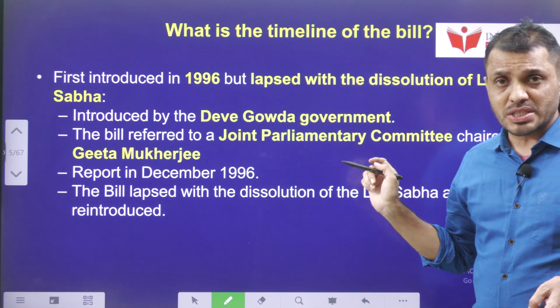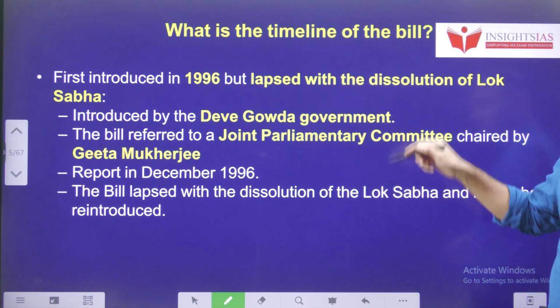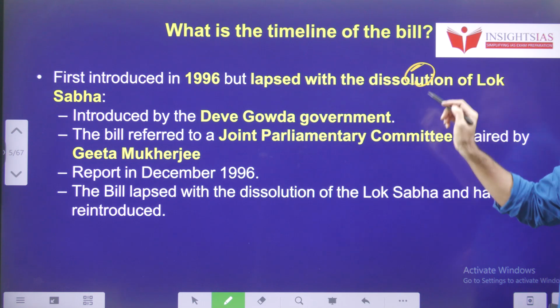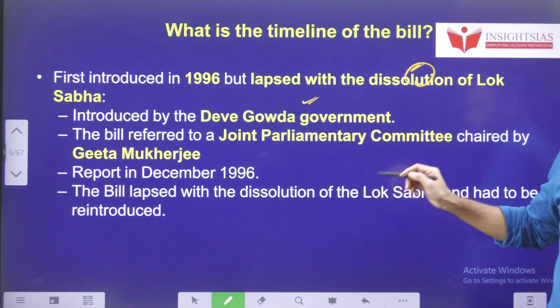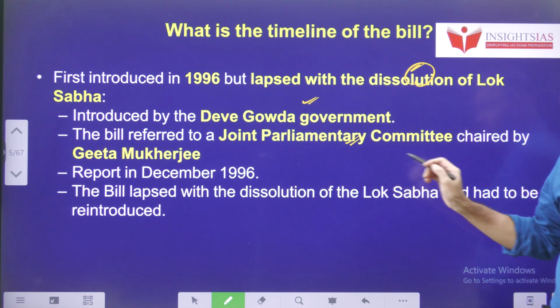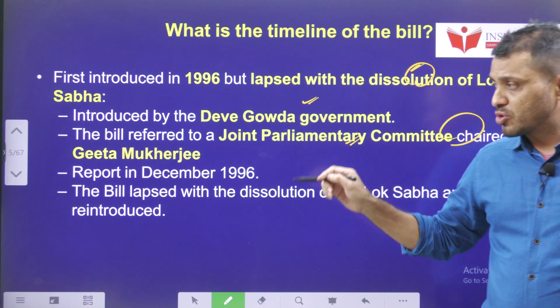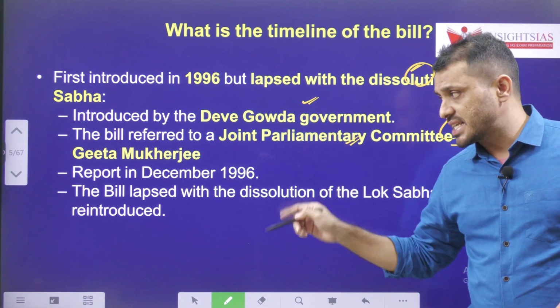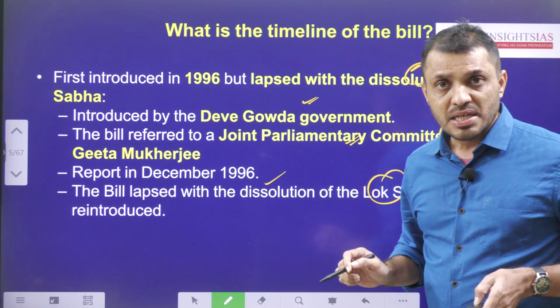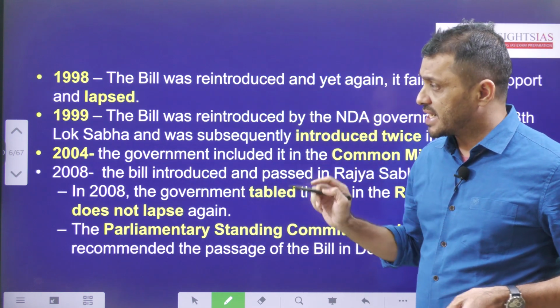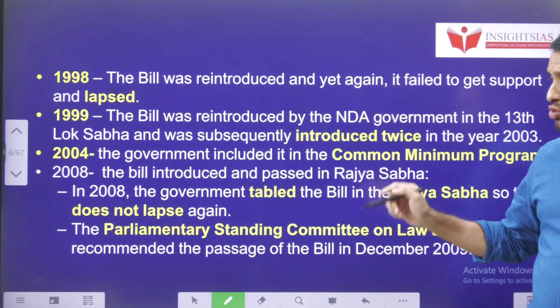For the first time, this proposal was introduced in 1996, but it lapsed due to the dissolution of Lok Sabha. It was introduced for the first time by the Deve Gowda government, and the bill was referred to the Joint Parliamentary Committee, chaired by Geeta Mukherjee. The report was submitted in 1996. Meanwhile, the Lok Sabha was dissolved, so the bill lapsed. Such situations happened in 1998, 1999, and 2000.